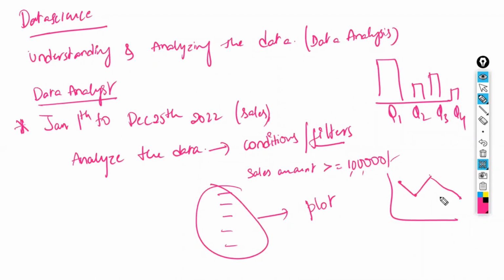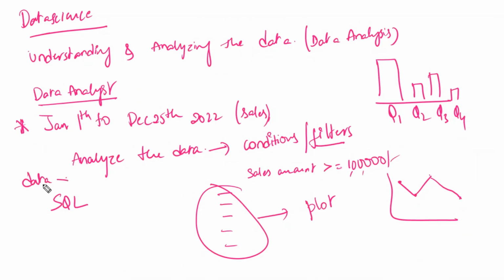A data analyst will write certain filters or conditions and extract the data, and based on that he will analyze the data. So the data is extracted by writing conditions or filters. This is generally done in SQL, using the SQL language. So there will be data, and the data will be available in the database.